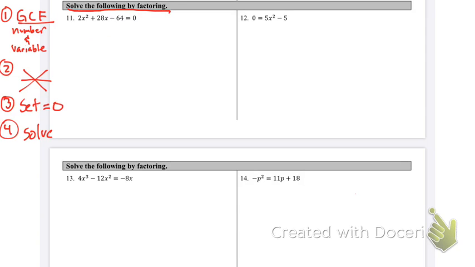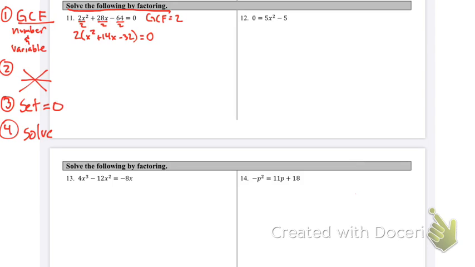All right? This one's already standard form, so let's go ahead and see if we can find a GCF here. So if you look, the GCF I will have is going to be 2. And then there is no variable GCF. Okay, so all I have to do here is divide by 2. That's the biggest number that divides everything. So I'm left with x squared plus 14x minus 32. GCF goes in front, and this is still equal to 0.